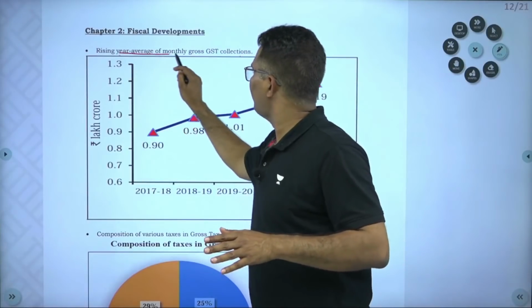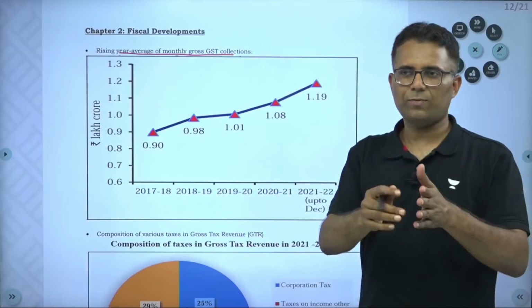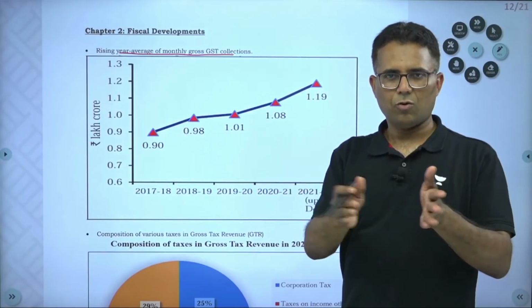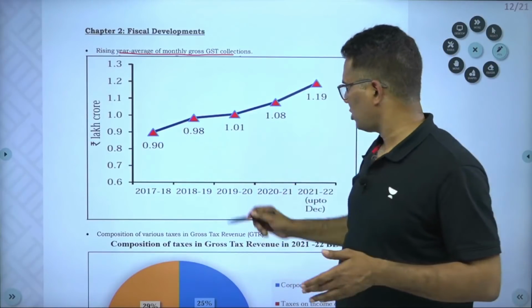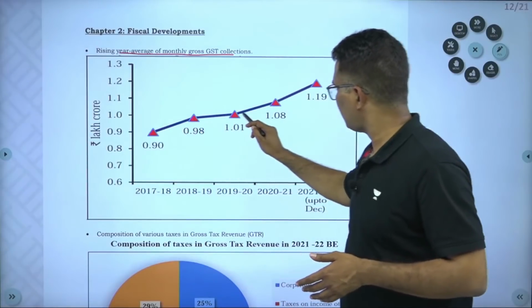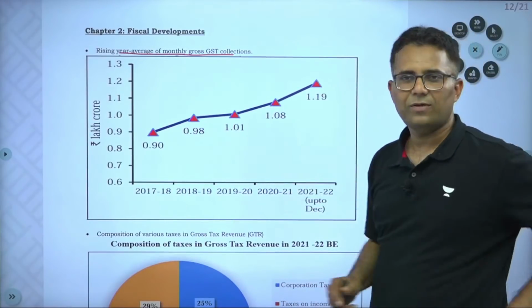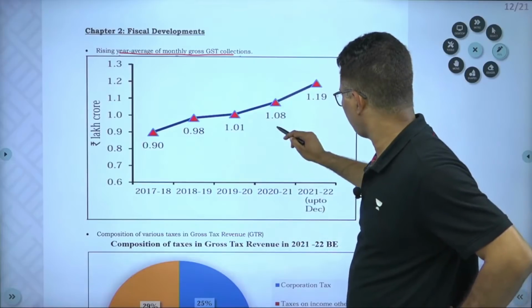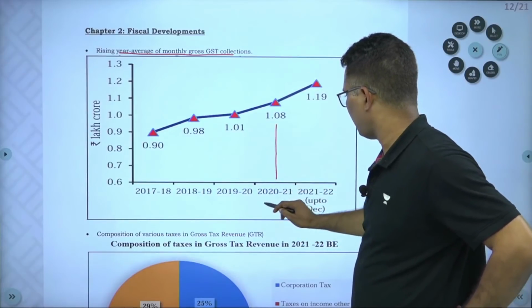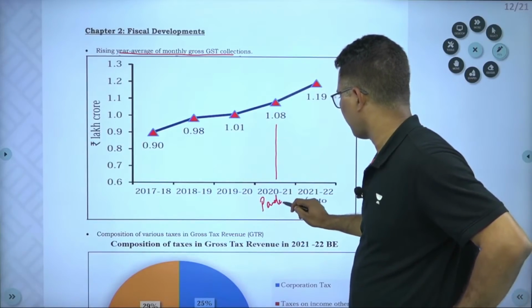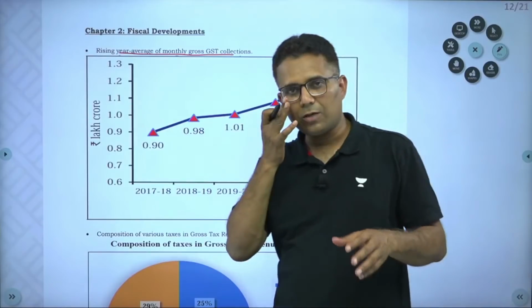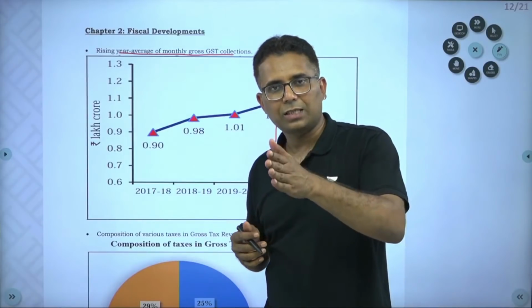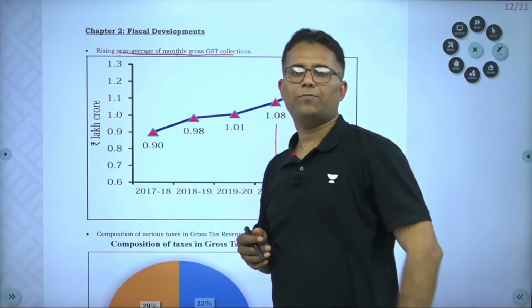Year wise average monthly gross GST collection. So, for example, 2021, 1 year, whatever is the average monthly collection. So, average monthly collection has consistently increased in the 5 years period, even if we faced pandemic here. And that is what I was saying, that our gross tax revenue has increased in the pandemic period.